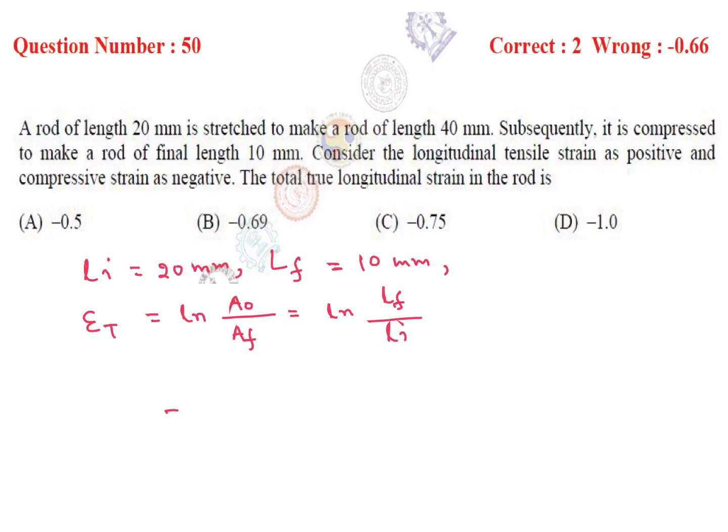So ln of final length 10 divided by 20, so ln of 1 by 2, minus 0.69. B is the answer.